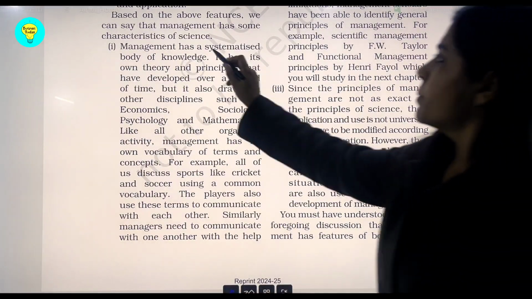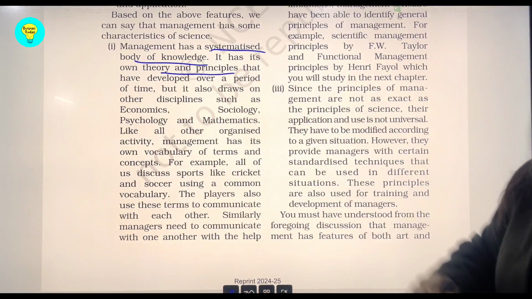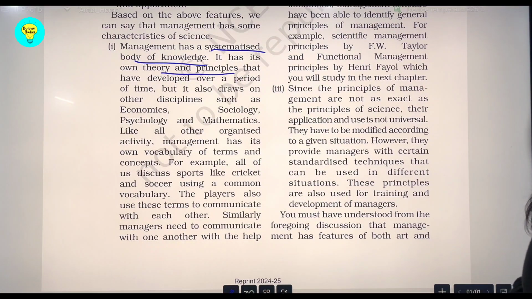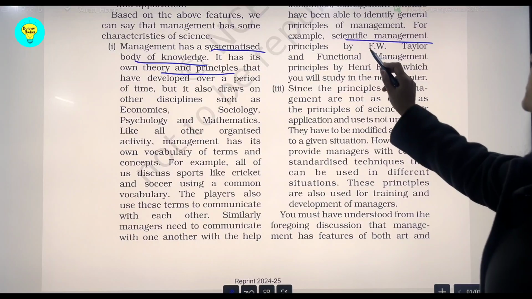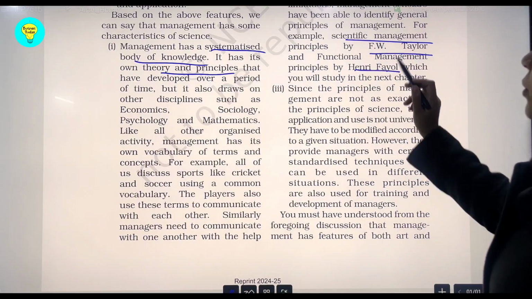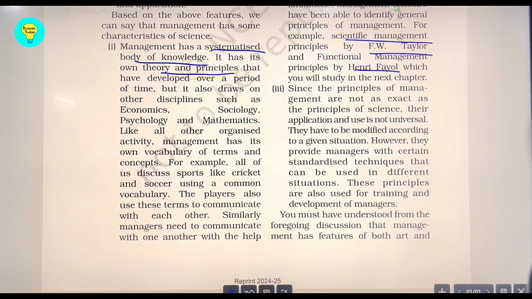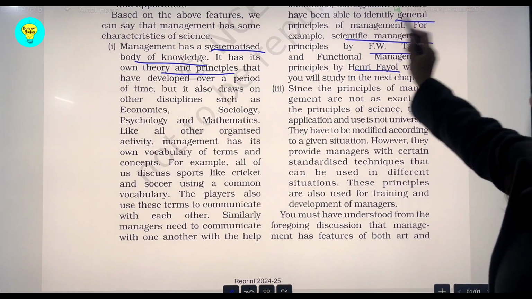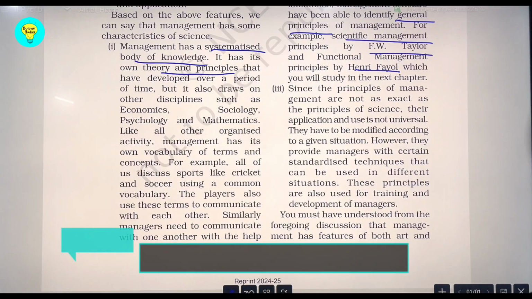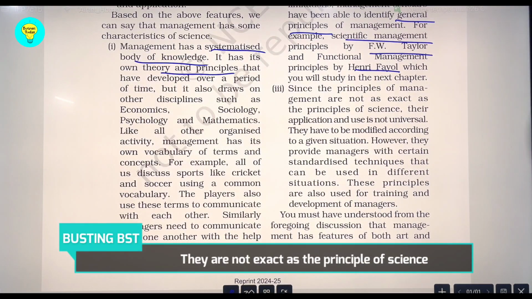It is no doubt a systematized body of knowledge, theory and principles over a period of time. They have been developed, and last you have to write here is scientific management principles have been given by Taylor and Henry Fayol, on which we have another chapter, the second chapter of the book. So there are some principles, they are general principles which guides the managers. So we can say that it is a systematized body of knowledge, that is S.